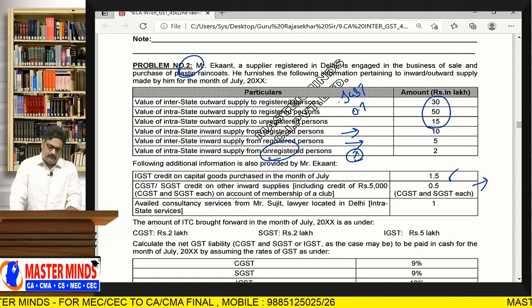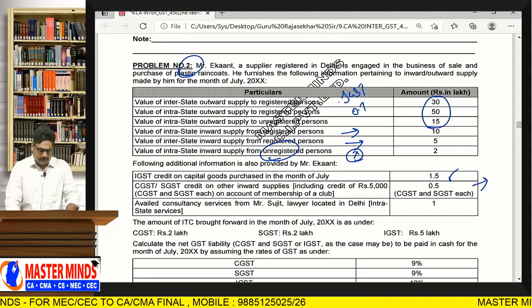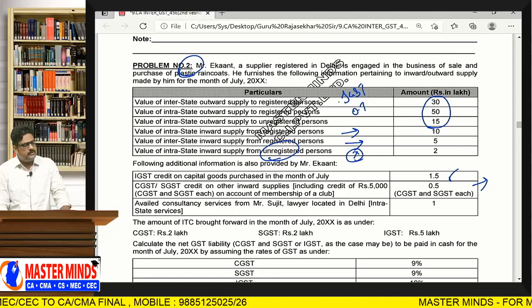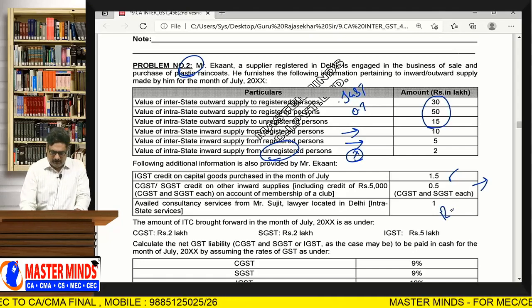He availed consultancy services from Mr. Sujit, a lawyer located in Delhi, an intrastate service. Being RCM, it is covered under RCM.